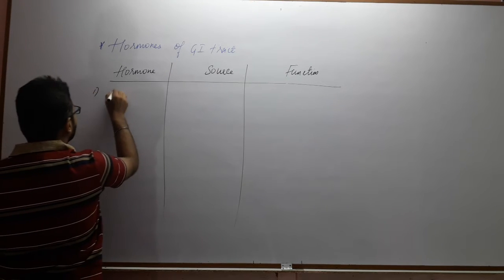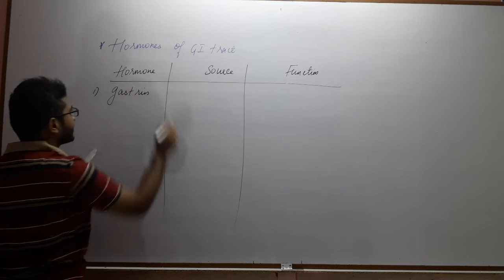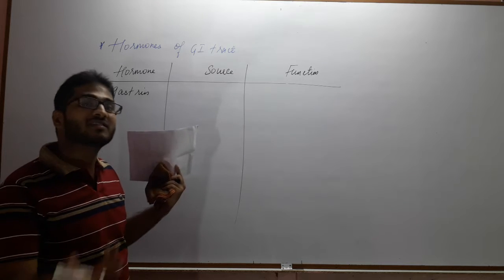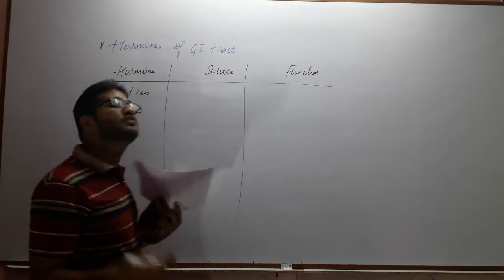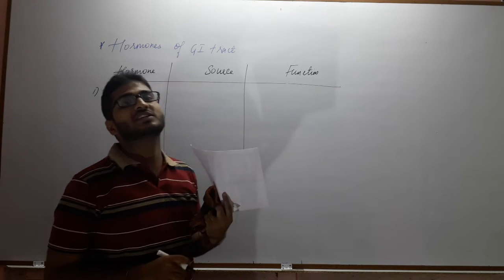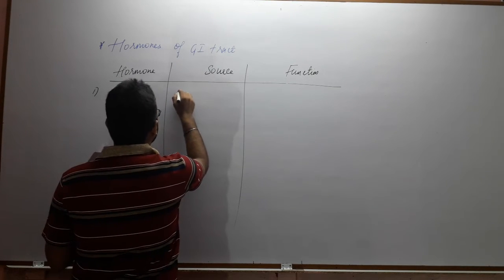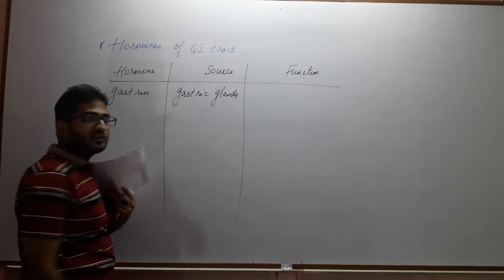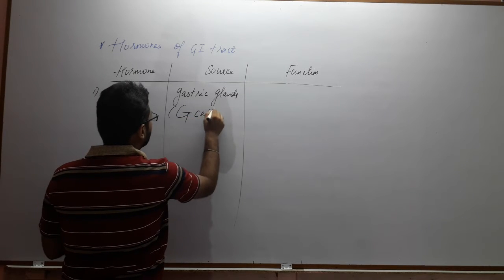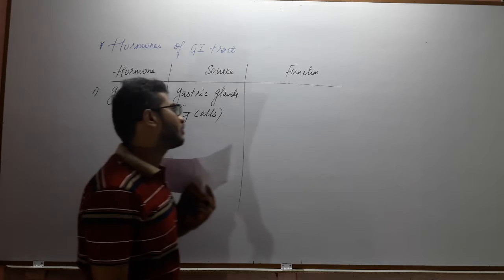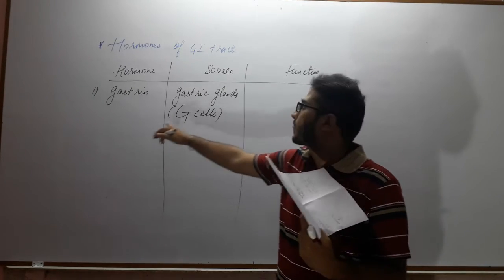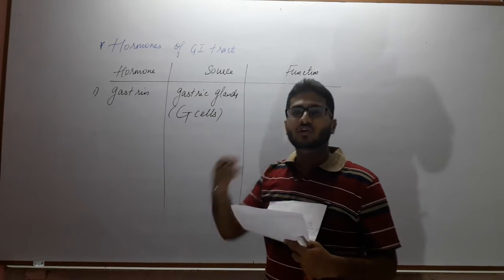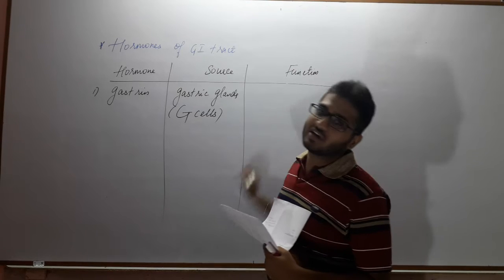So the first hormone is gastrin. As the name suggests, it is secreted by the gastric glands, that means by the stomach. And specifically which cells of the stomach secrete gastrin? The G cells. So you can write the source is gastric glands, specifically the G cells of the gastric gland. And what is the function of gastrin? If it is secreted by the gastric gland, its main function is to secrete gastric juice. So it stimulates gastric glands to secrete gastric juice.